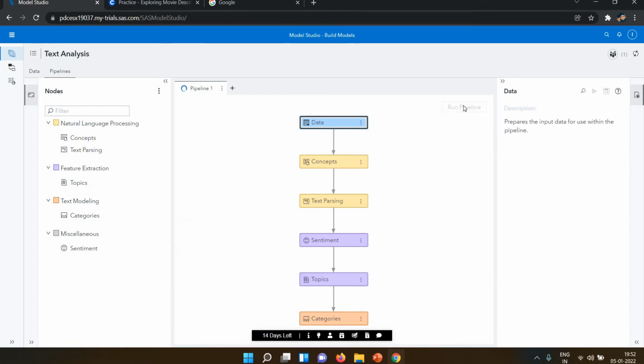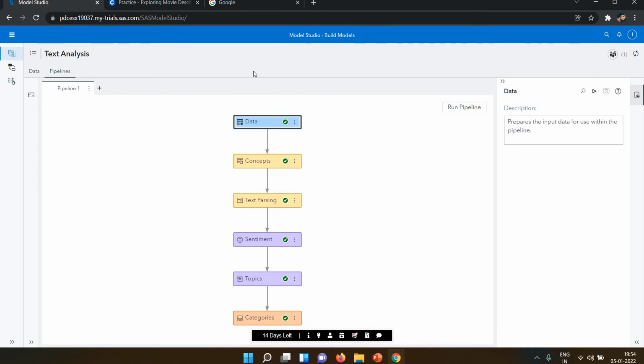So let's run this pipeline and see the output. It takes some time. Now my pipeline has been completed. When we do data mining and machine learning and build a model, the output is shown here, but in text analysis it does not show the output here, so we need to see our data.